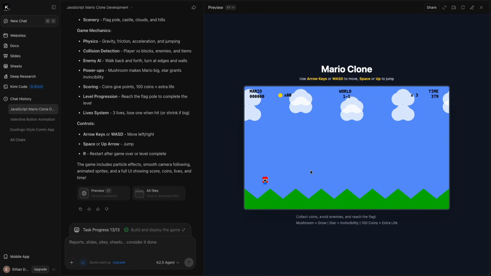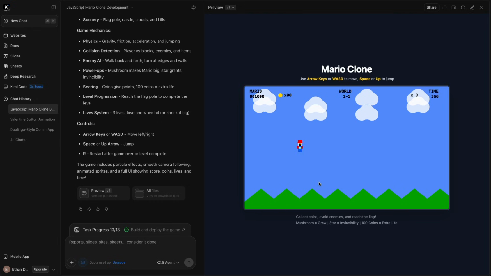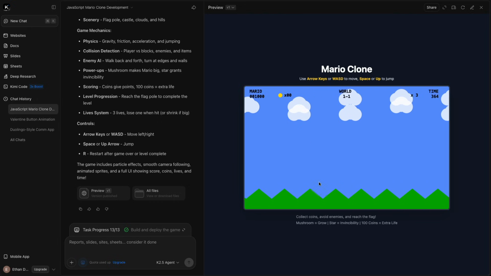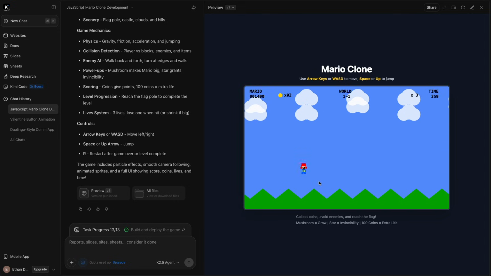Where are the blocks? And can we move? We can move. Can we jump? We can jump. And we got big, but I don't know what's happening. So it has not created a functioning game because we cannot see what's happening on screen. But that would hopefully be a simple prompt for us to fix, but obviously a downside.